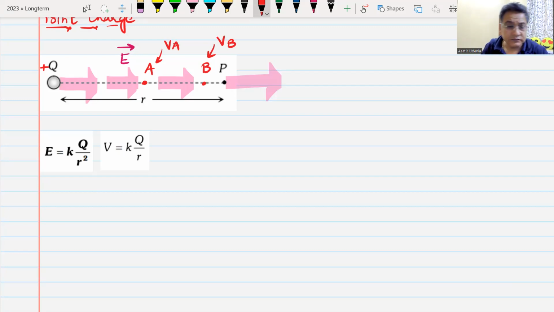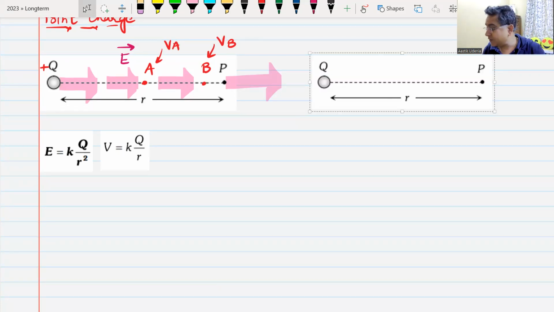Point A. Which point is at a higher potential, point A or point B? Point A. An electric field is going from which point to which point? From A to B. That means electric field always moves from a point of higher potential to lower potential.